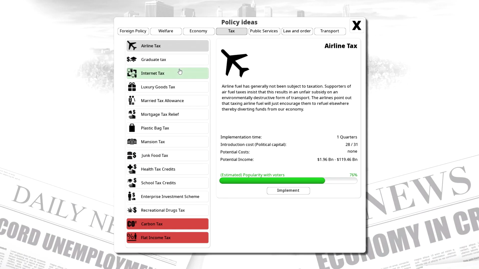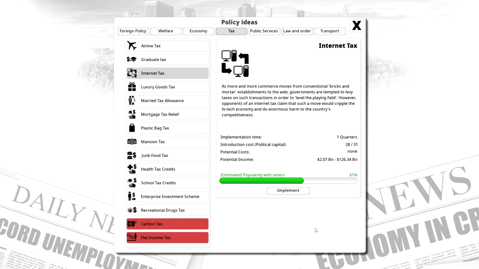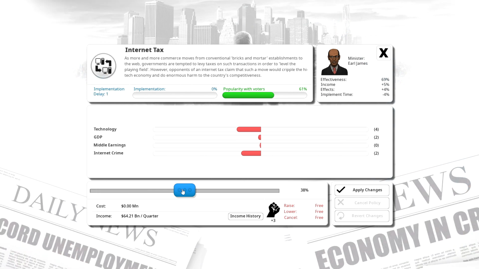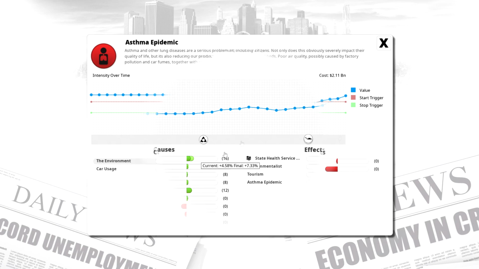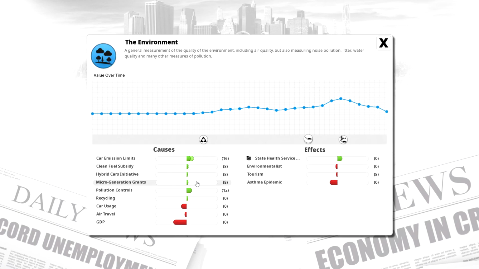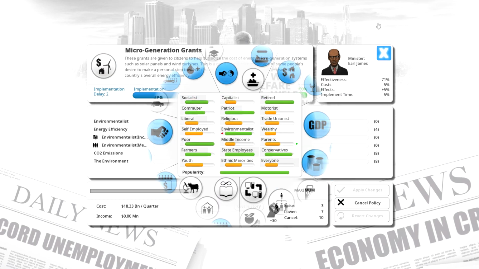So I'm going to add an internet tax because if someone's buying something in a certain state, they should pay a tax, whatever the sales tax is in that state. So that way the internet doesn't have an advantage over actual stores. We'll make it 10%, which is quite a bit. The asthma epidemic is increasing, which is not good.